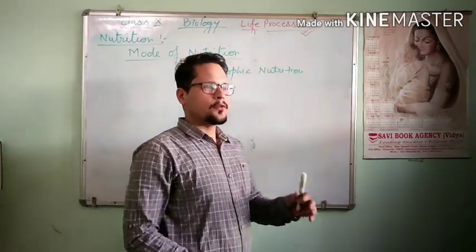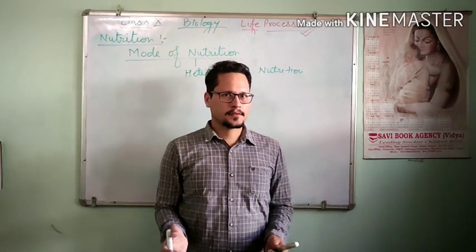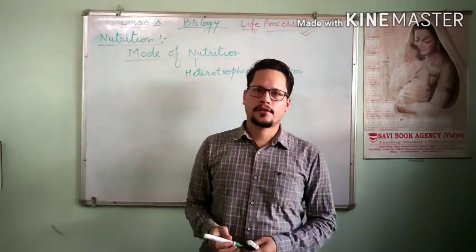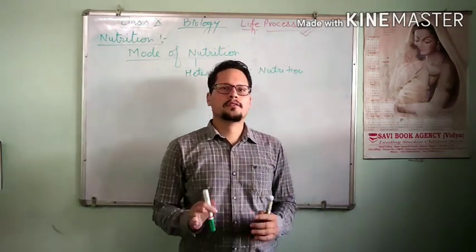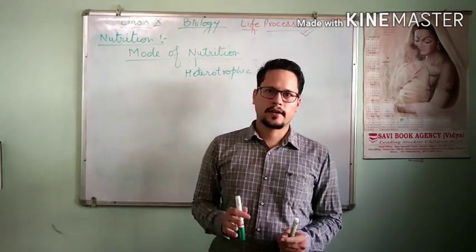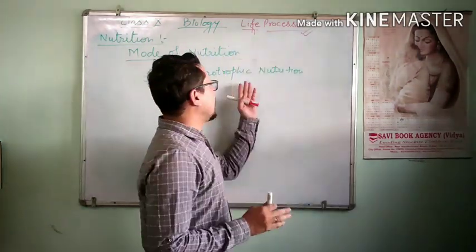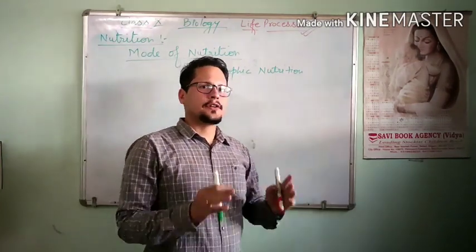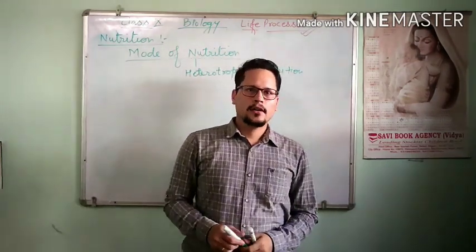The word hetero means depending on others and troph means nutrition. It means the organisms which are dependent on other organisms for their food requirement are called heterotrophs, and this kind of nutrition is called heterotrophic nutrition.